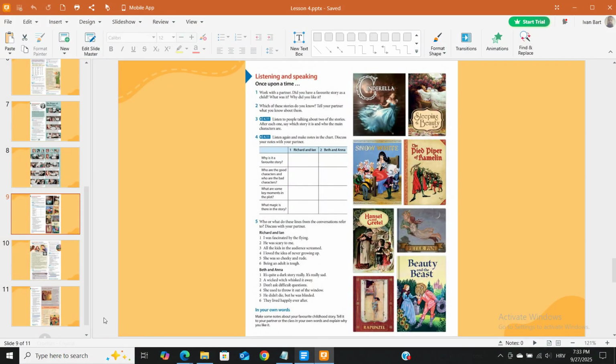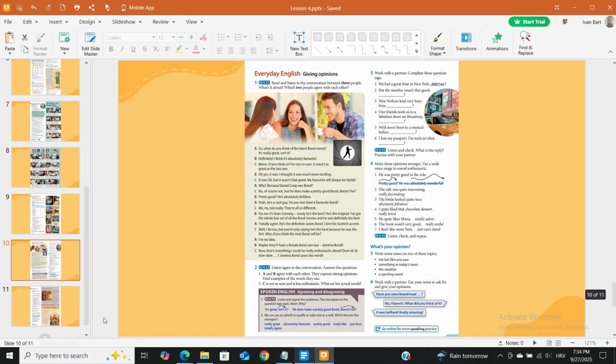Everyday English: giving opinions. Read and listen to the conversation between three people. What's it about? Which two people agree with each other?